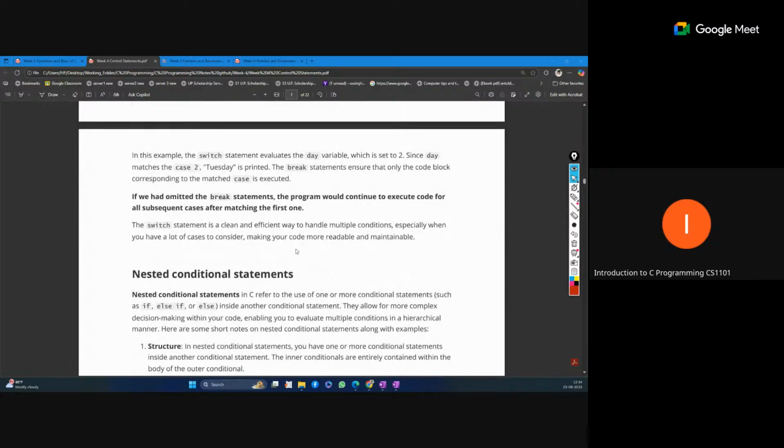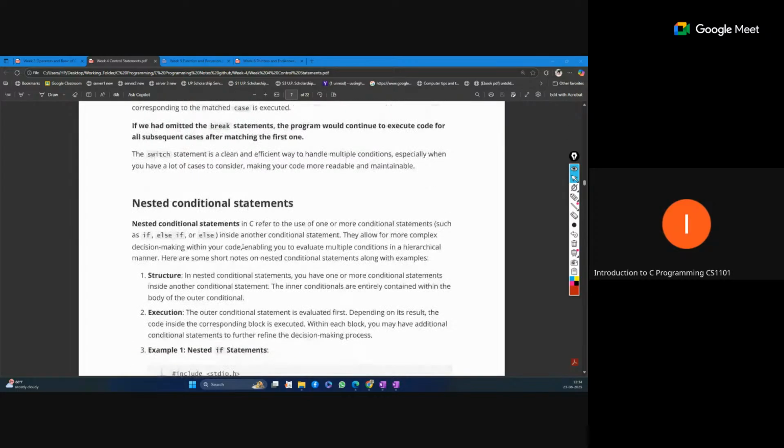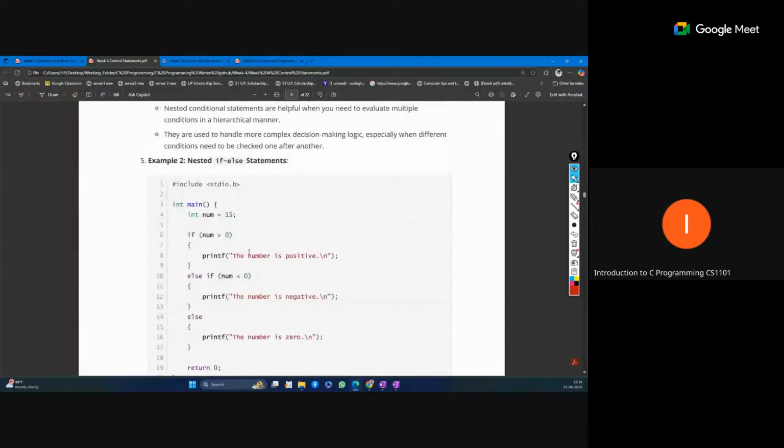So now, nested conditional statements. Nested means multiple, one inside another. Okay, so that is the nested thing. So if a condition is coming, here you can see another if condition inside the outer one. So this is just a nested thing.